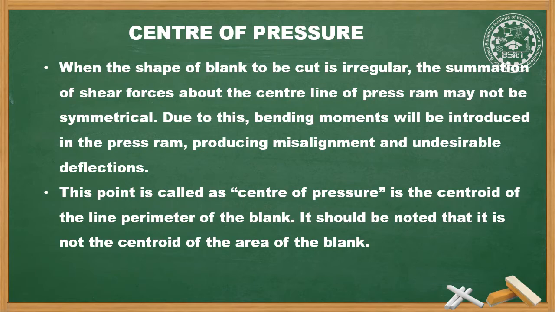That is, the center of pressure is the centroid or center of gravity of the line perimeter of the blank, but not the centroid of area of the blank. The procedure to calculate the center of pressure will be studied as follows.